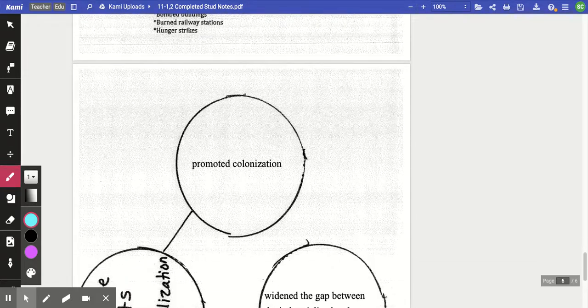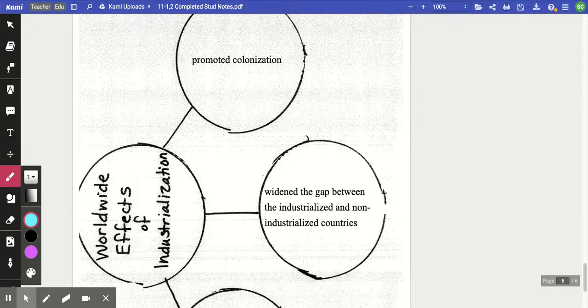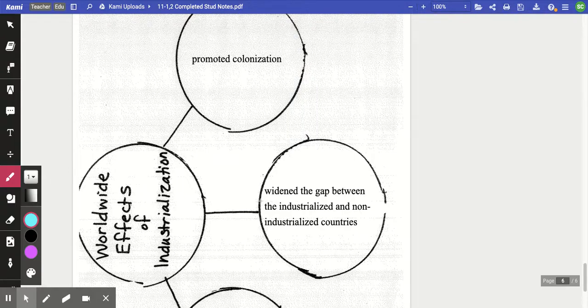So let's see here on this last page, looking at the worldwide effects of industrialization. It's definitely going to promote colonization. We had talked about using other resources, and eventually in some instances we're going to have a depletion of resources. How are you going to get that? Because industrialization is not going to stop. They pretty much have seen a cash cow here, and they see the enormous benefits of becoming an industrialized country.